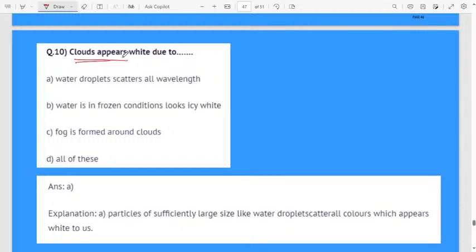Sometimes clouds appear to be white in color. Why white in color? In the atmosphere we have water droplets, and then scattering of light happens. Water droplets scatter all the wavelengths of light, all the 7 VIBGYOR colors, and they get scattered equally. White light contains 7 colors. If all the 7 colors get scattered, then the clouds appear white in color. Yes, tricky answers.